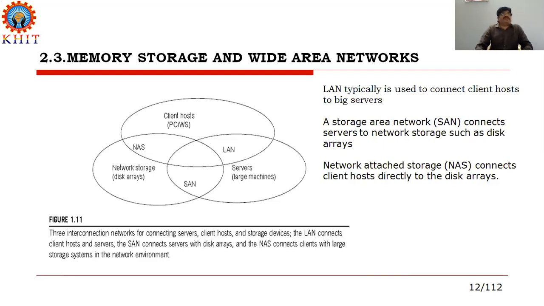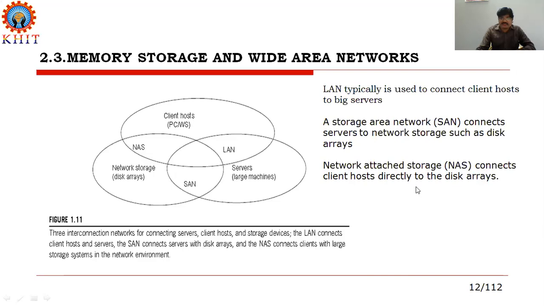The LAN can cover only a limited area, whereas a SAN, Storage Area Network, connects servers to network storage such as disk arrays. We connect servers to network storage if we want to store a large amount of data over multiple networks; at that time we apply the concept of SAN, storage area network.